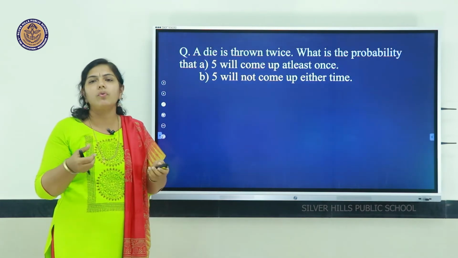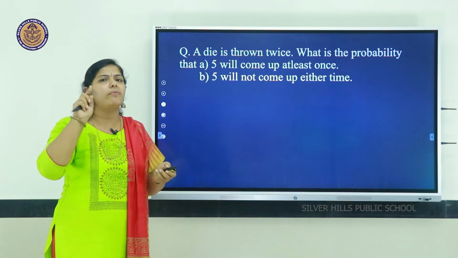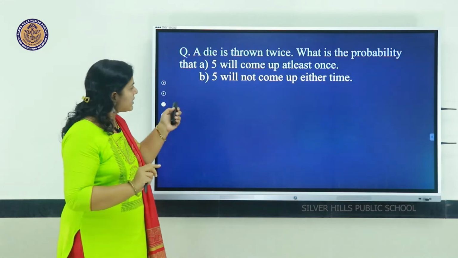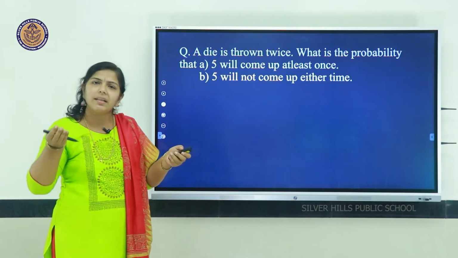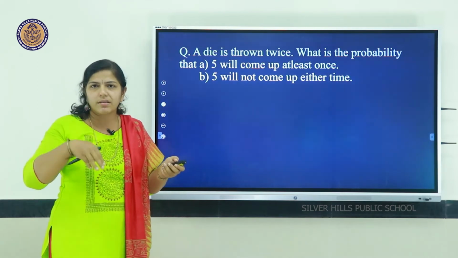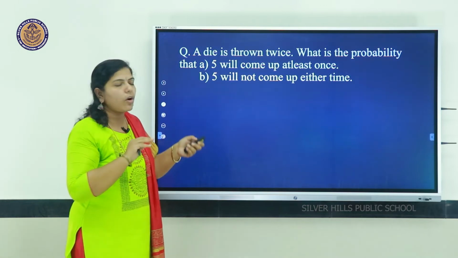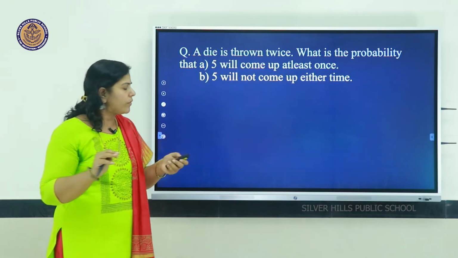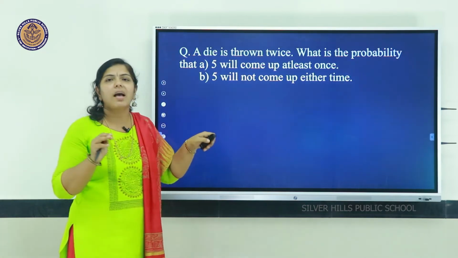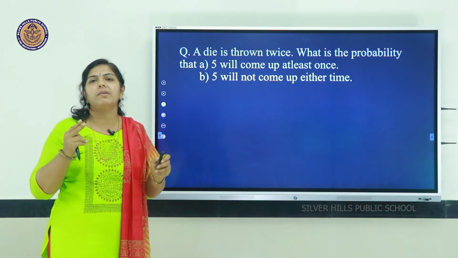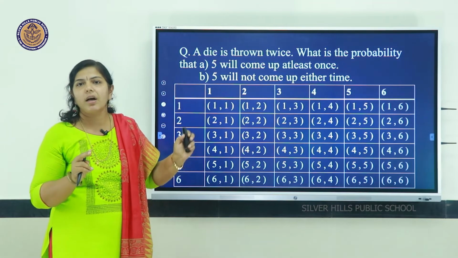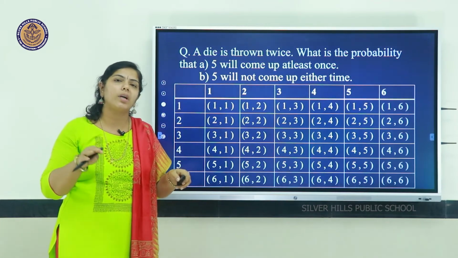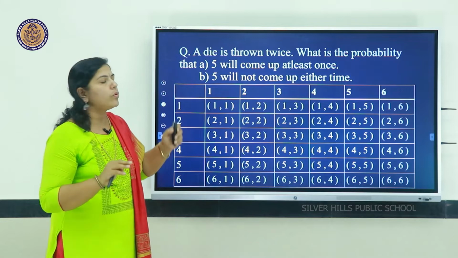When we throw 2 dice, at least one time 5 should come. Okay. And the second case is 5 will not come up either time, that is just the complement. Okay. Just the negative, 5 will not come up either time. So, we will see the sample space. What is the sample space when 2 dice are thrown? We have seen this is the sample space. Total 36 outcomes are there when we throw 2 dice.